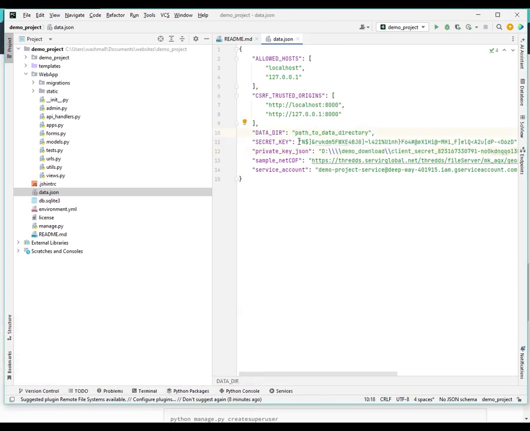Path to data directory. This is the path that we created. Secret key, we can literally just change this, put some random characters in there.